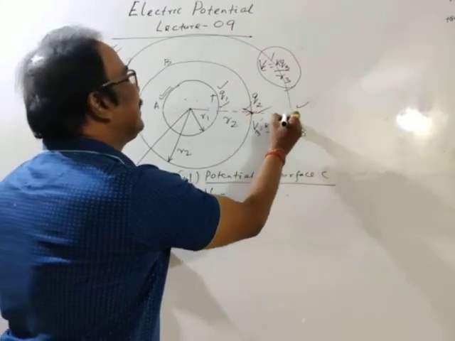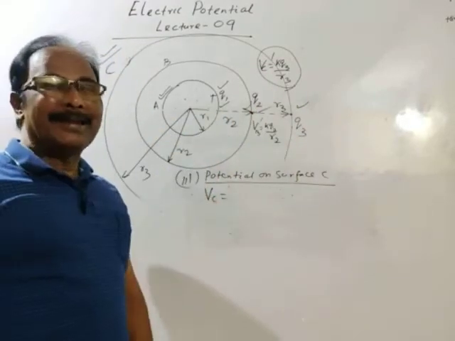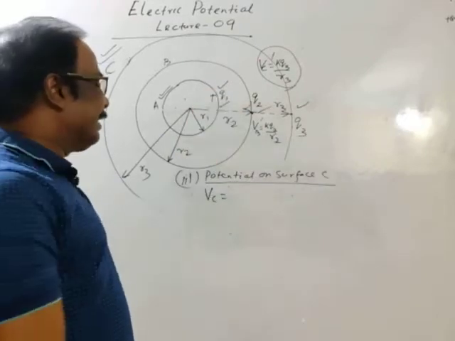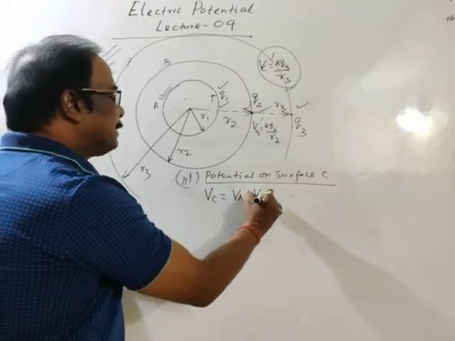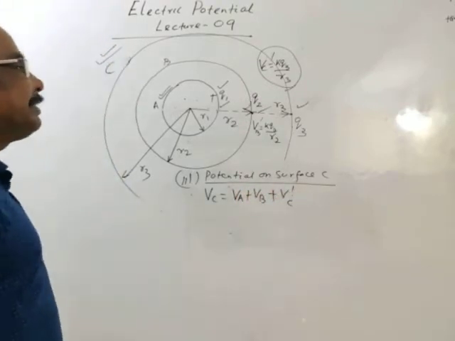This point is at a distance R3 from the center of cell A. Then potential due to A plus potential due to B plus potential due to itself, VCA dash.